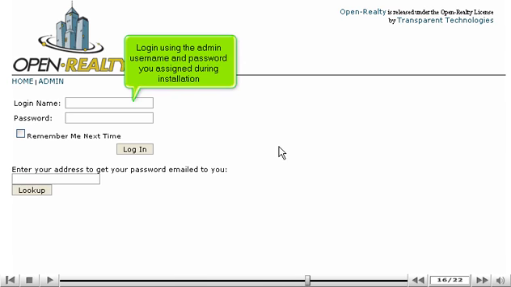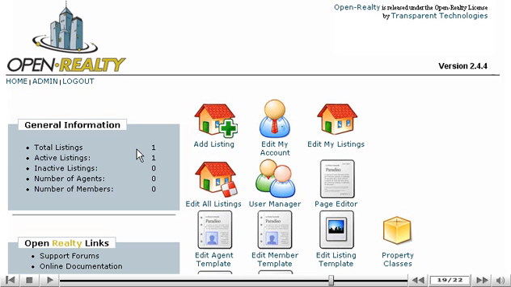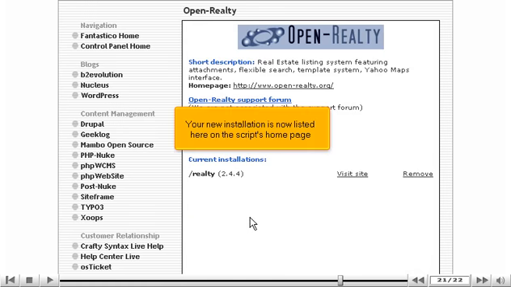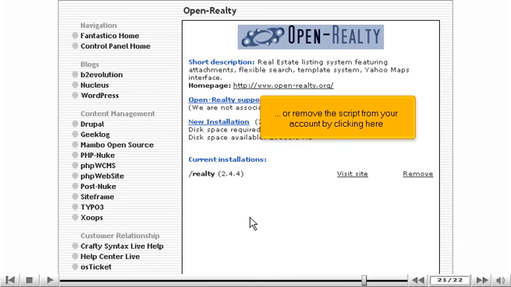Log in using the admin username and password you assigned during installation. Your new installation is now listed here on the script's homepage. From here you can visit the site by clicking here, or remove the script from your account by clicking here.